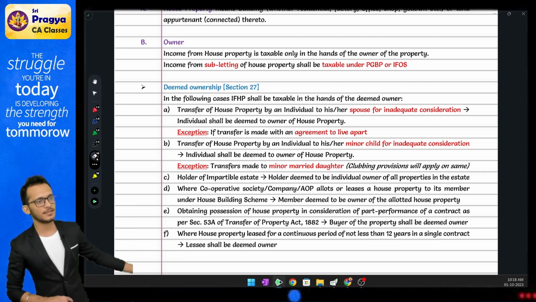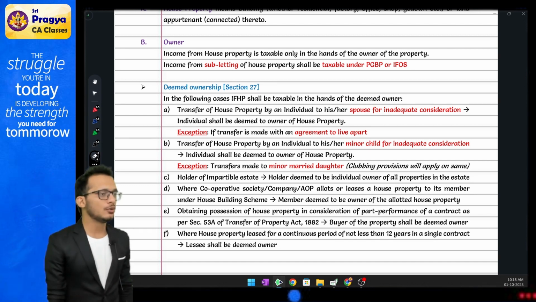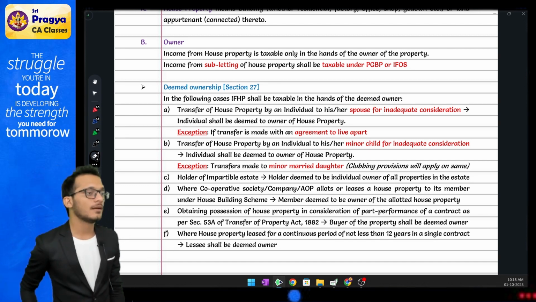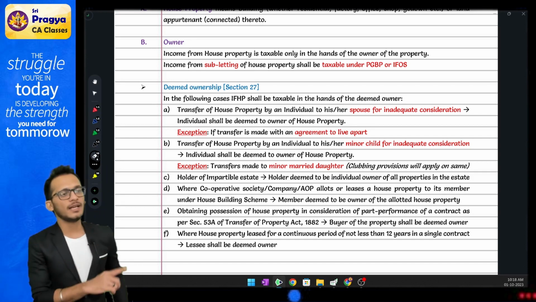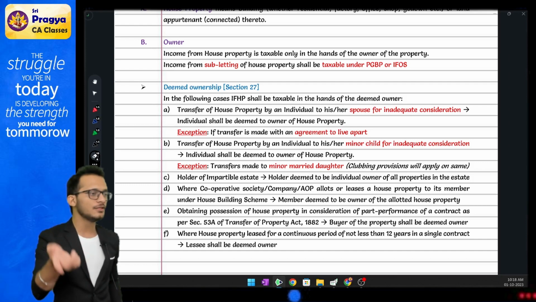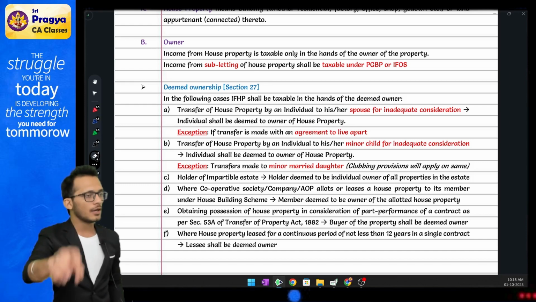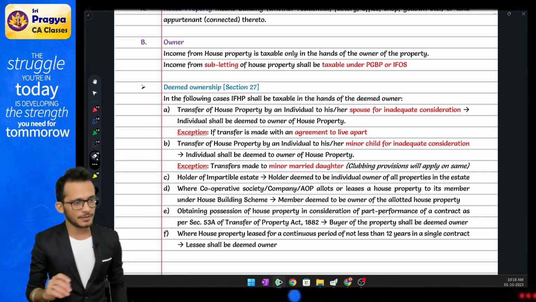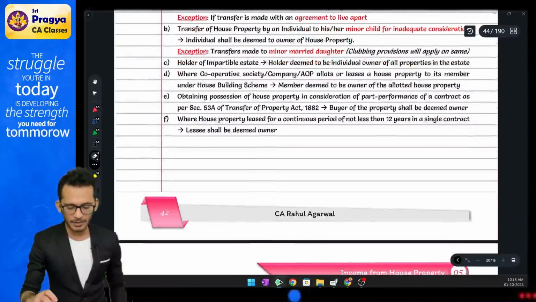The last scenario is important. You have a house which you have rented for more than 12 years. If you have rented for more than 12 years, then in that case you also become the owner. This is the only exception to subletting, where if you've rented a property to someone for more than 12 years, you have now become the deemed owner. Therefore, your income will become taxable under HP. These are the simple conditions of HP.